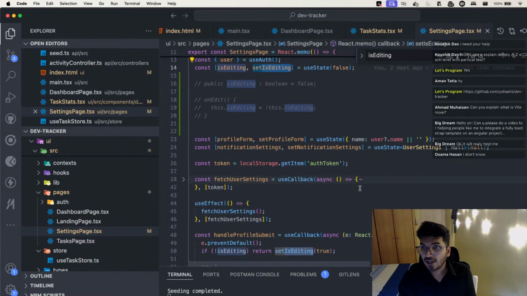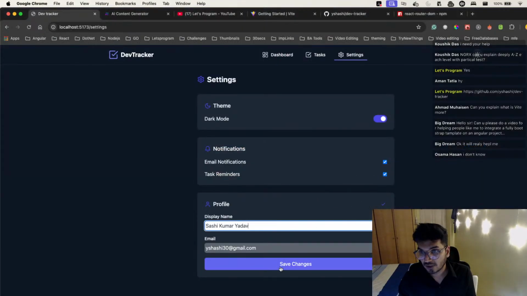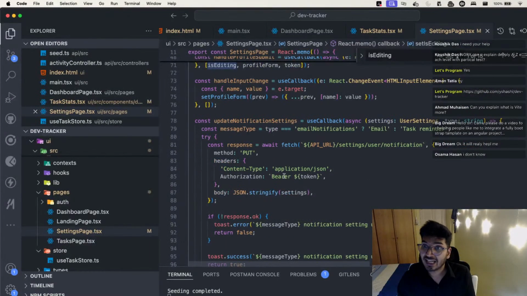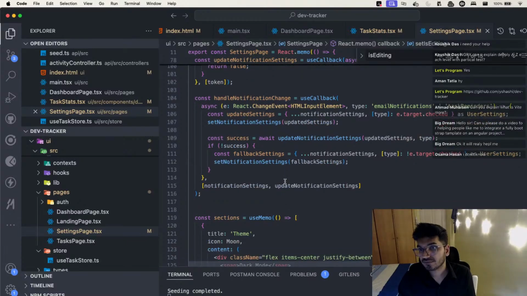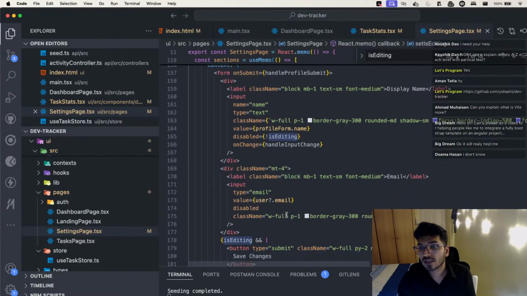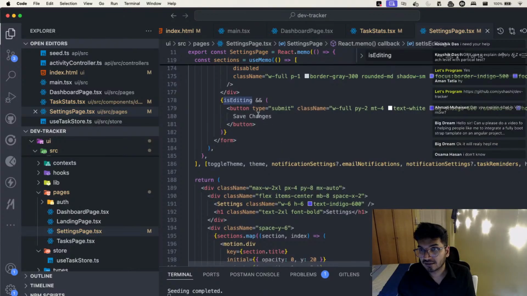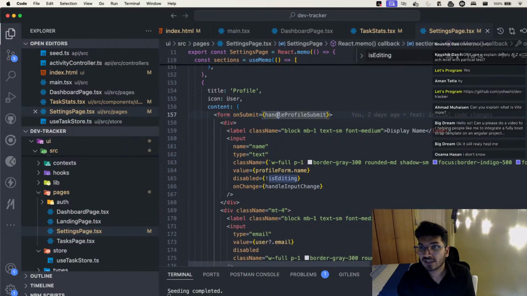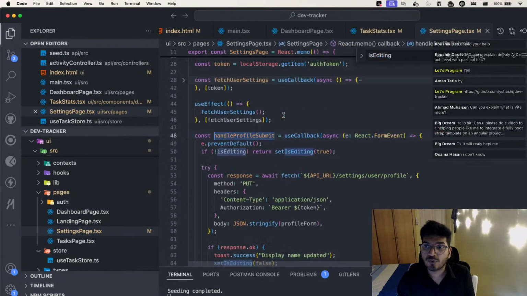Now if you take a look, whenever I click on save changes, what happens? It helps me to do the API call. So if you remember, we have the save button, the save changes, and in the save changes we have a form, and whenever you click on save, it calls this handleProfileSubmit. The first thing it does: if isEditing is false, if it is not editing, then it will just set isEditing to true. So here we are trying to update isEditing.